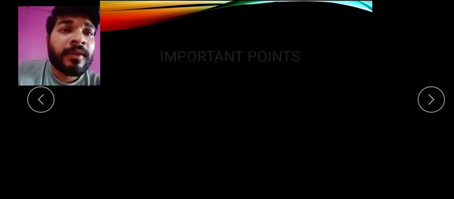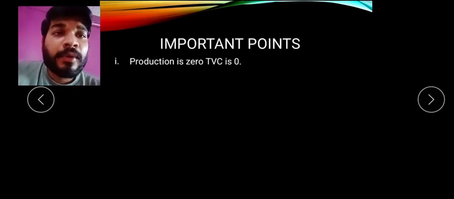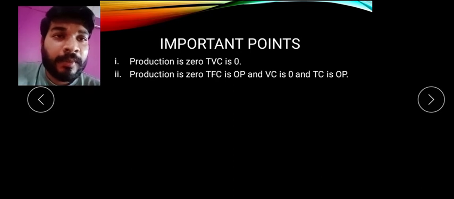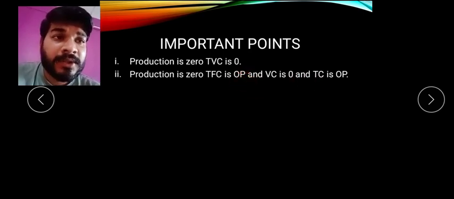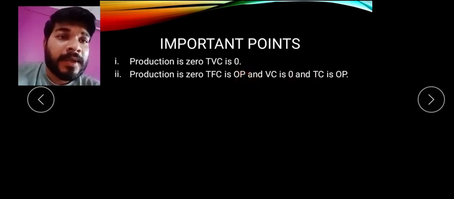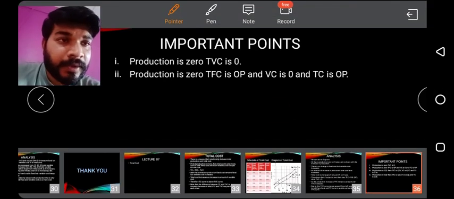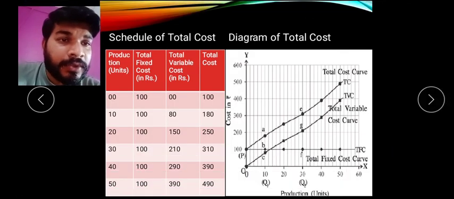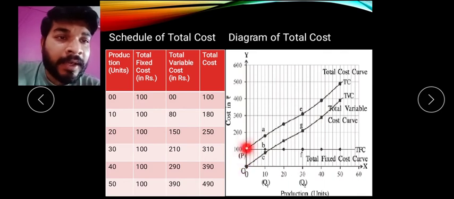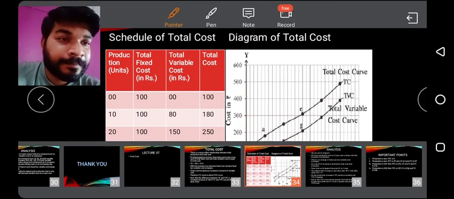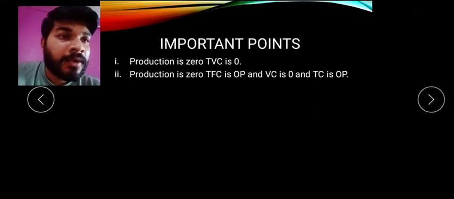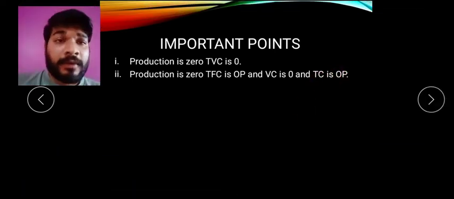Now again, what are the important points here? When production is 0, total variable cost is 0. When production is 0, total fixed cost is at OP, that is 100, and variable cost is 0. Total cost is at OP. Yes, here, 0 है तो ये OP यहाँ पे P पे आ जाएगा, not OP. Total cost will be at point P, but total fixed cost will be at point OP.